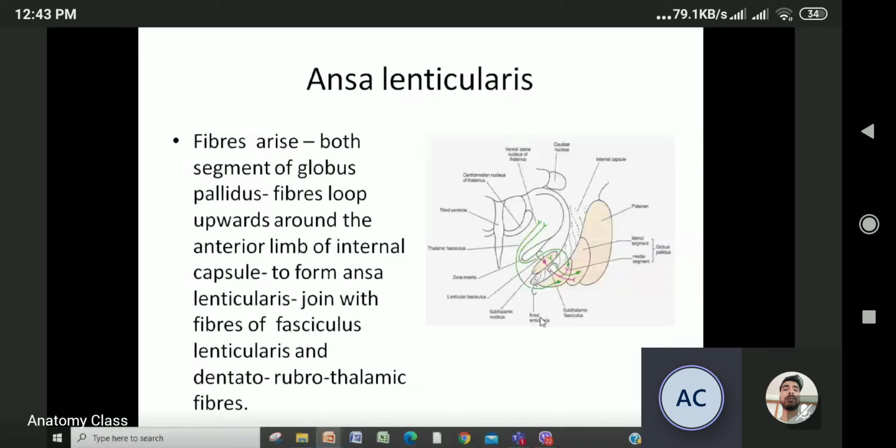These ansa lenticularis fibers loop around the anterior limb of the internal capsule to form the ansa lenticularis, and it joins with the fasciculus lenticularis to form the dentatorubrothalamic fibers.